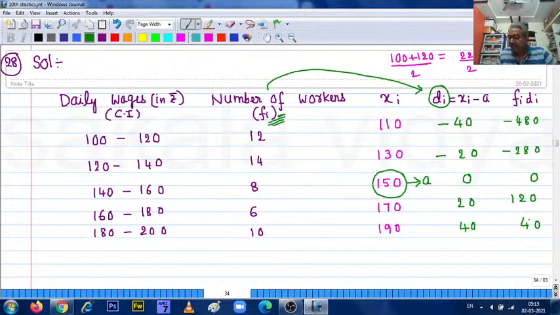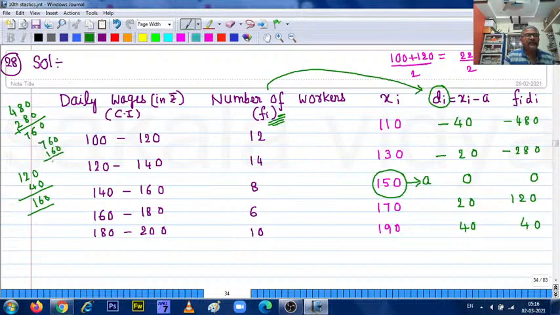Next, first add the positive values: 120 plus 40 is 160. Add the negative values: 480 plus 280 is 760. 760 minus 160 gives 600, but this 600 will be negative.